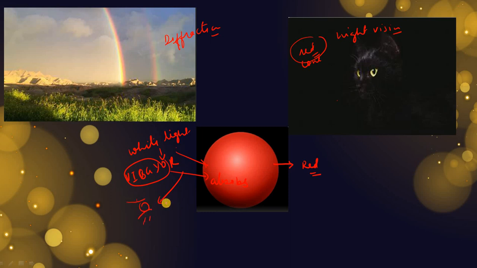Okay, so why does the red ball look red? Because it absorbs all the six colors present in the white light except red, and that's why we can see the object as red. And so this is true for all other objects that we see every day. Isn't it amazing to know all these facts?